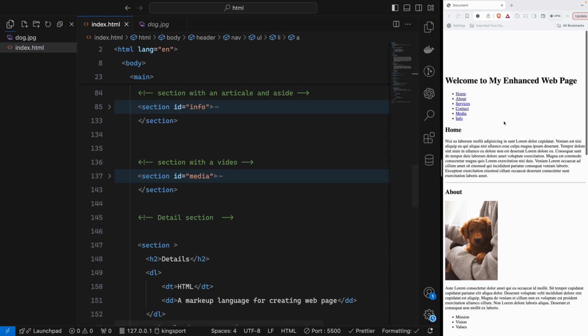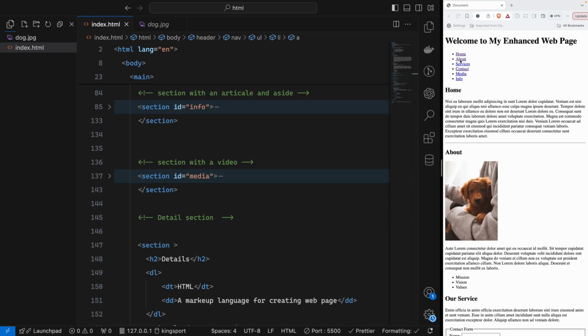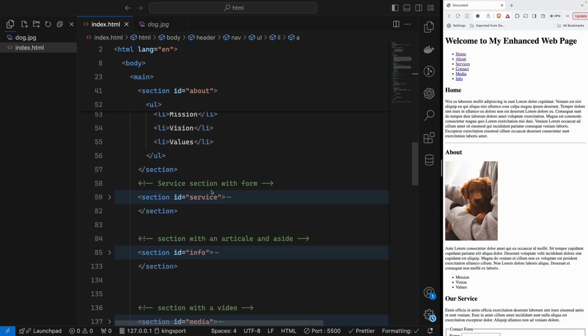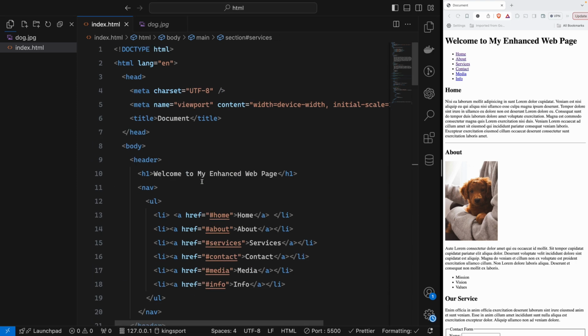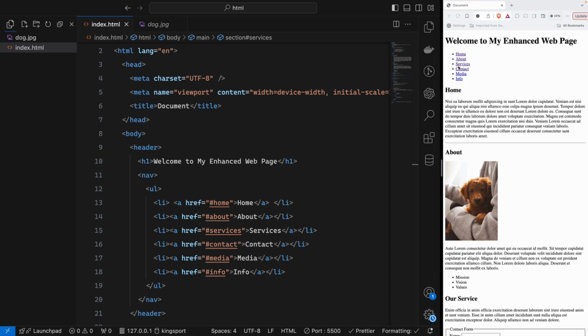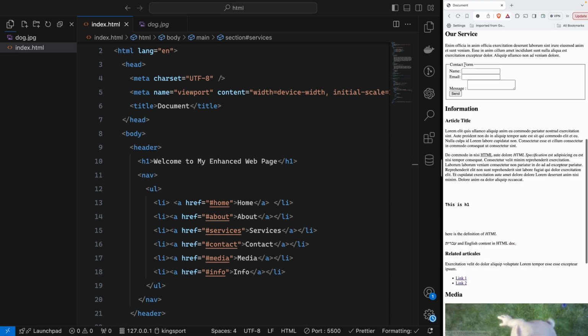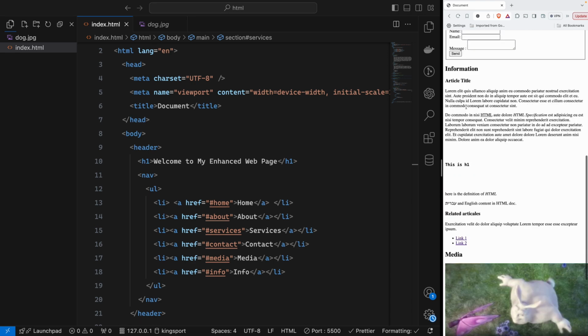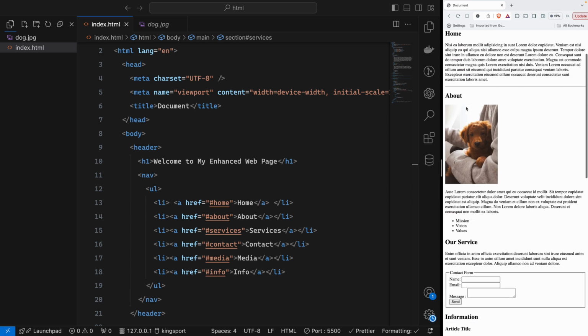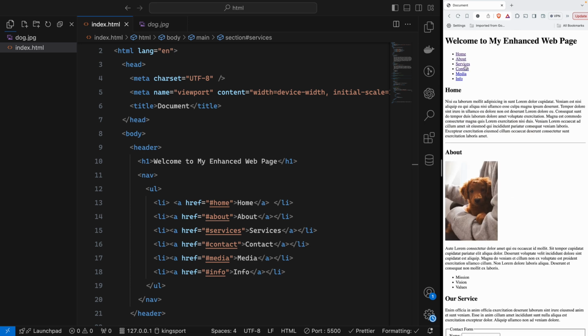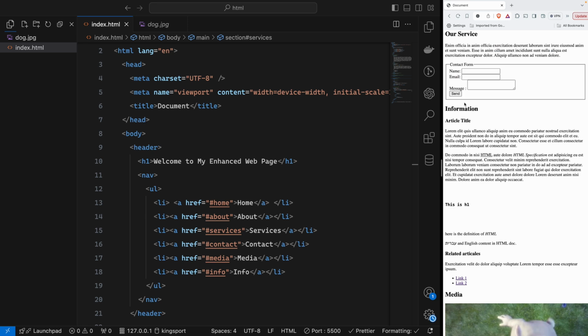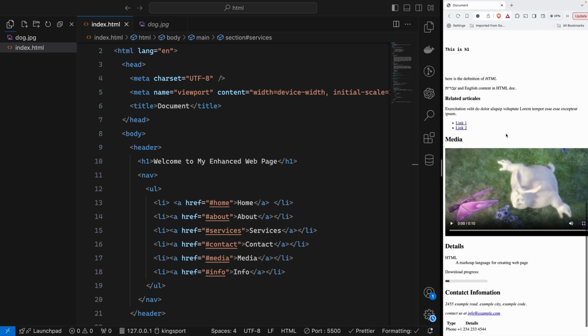Yes, media. So if I go here and click about, yeah, it goes to about, then services. If the name is not matched, it will not go to services. Yeah, and then article and so on.